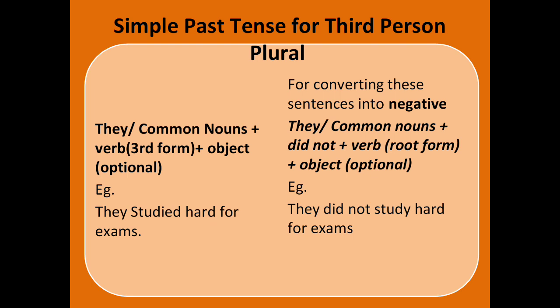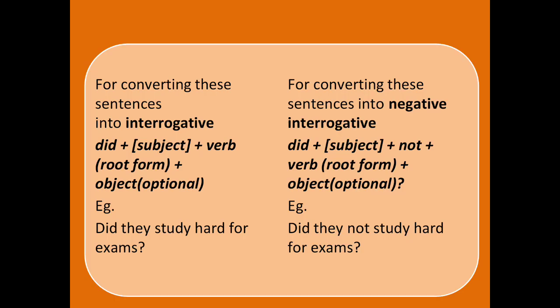The simple past tense for third person plural: if it is plural, you will be using they or a common noun plus the verb in the third form for affirmative sentences. They studied hard for exams. And when it comes to the negative, you will be using did not in between, the subject and the verb will be in the base form. They did not study hard for exams. For converting these sentences into interrogative, you will be adding did as you usually do, plus the subject plus the verb, and it will be in the root form. Did they study hard for exams? For converting these sentences into negative interrogative, you will be using the same formula, did plus subject plus not plus verb.